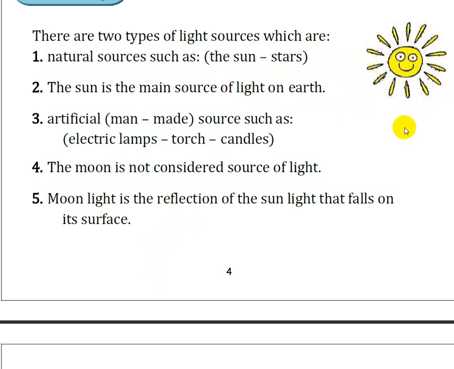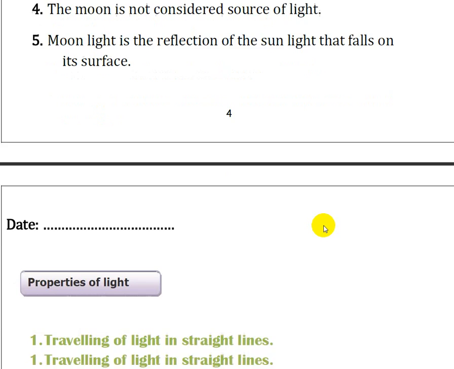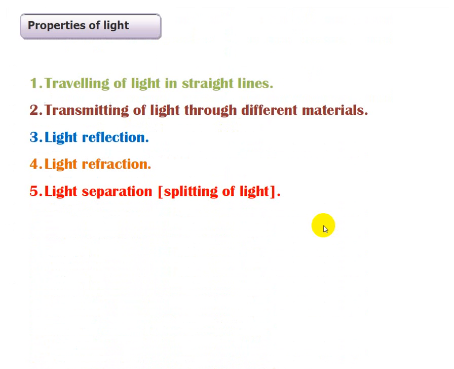Then the moon reflects the rays of the sun again to the surface of the earth. So the moon is not considered to be a source of light, but it's a reflecting surface of the light. It's like a mirror. When you are in a sunny place and you face your mirror, it reflects the sun rays or the light that falls on it onto another surface.